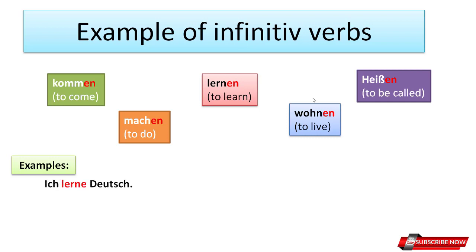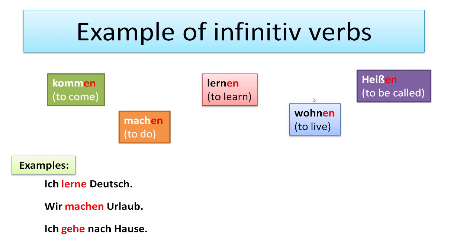Now some example sentences. Ich lerne Deutsch. Wir machen Urlaub. Ich gehe nach Hause. Ich heiße Abdul. Er wohnt in Hamburg. So all the red-colored words are the verbs, and as I told you, the verb takes the second position in the sentence. Let's move to the next slide.